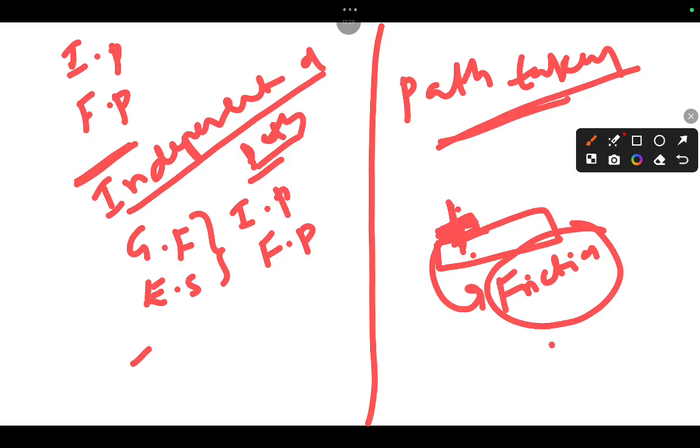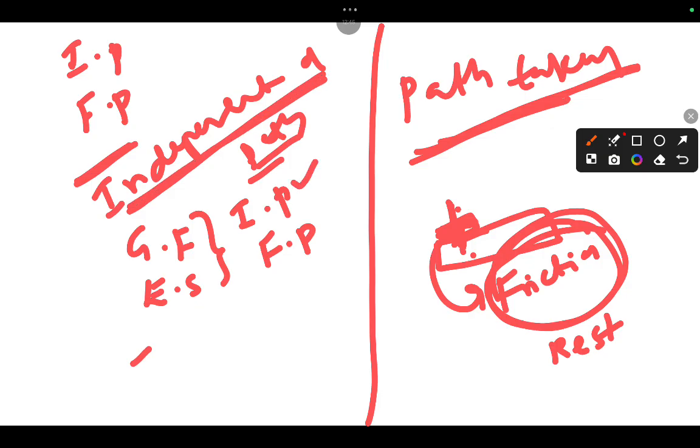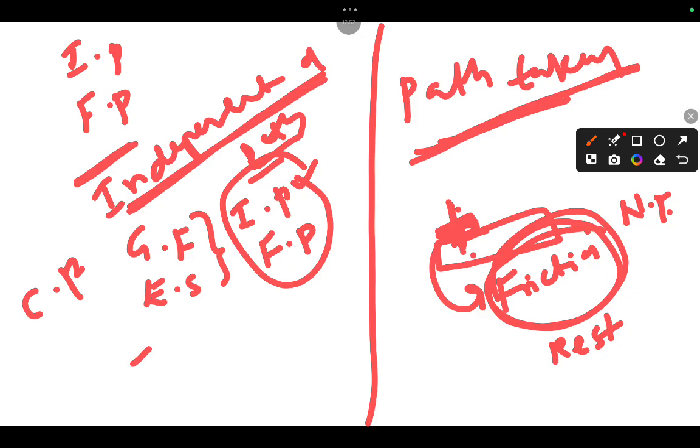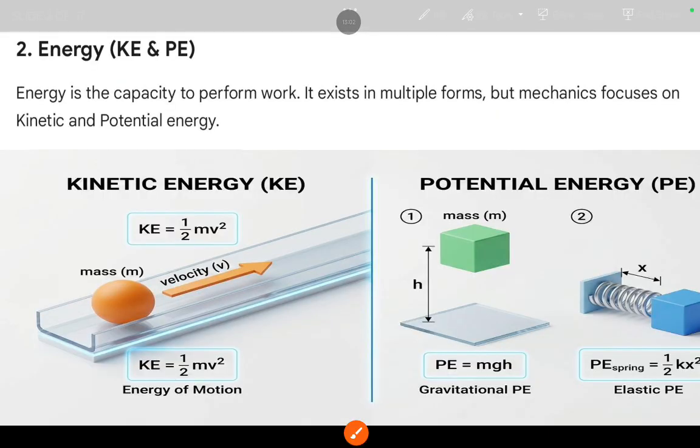Friction, resistance, drag, that means fluid viscosity, the resistance of a fluid. The simple one, friction, the opposing property, is based on the path, and gravitational force is based on the initial position and final position. This is about the conservative force, and this is about non-conservative force. Clear? After this, we move to energy.